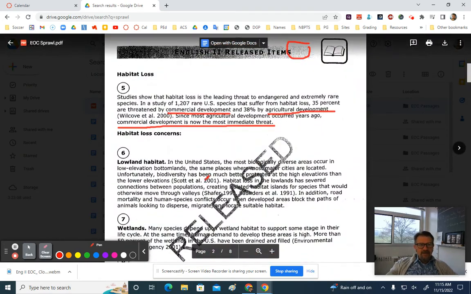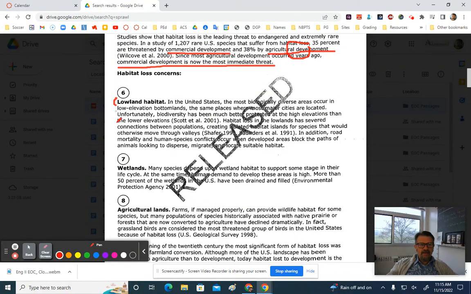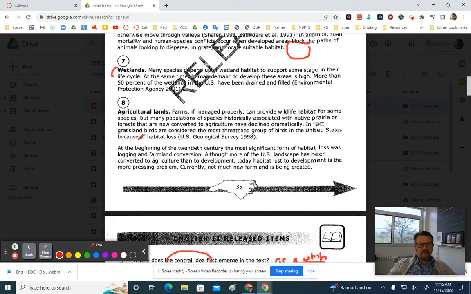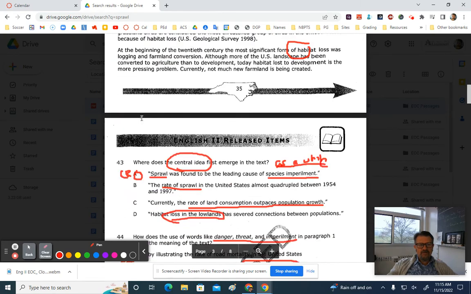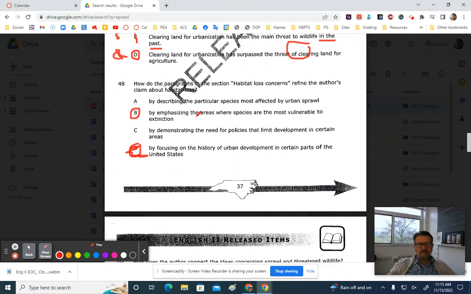So if we look at habitat loss concerns, what does it do? It emphasizes lowlands, wetlands, and then agricultural lands. Does that sound right? Emphasizing the areas, lowlands, wetlands, agricultural lands, where species are most vulnerable. Okay, so that one checks out. Let's look at the other ones.